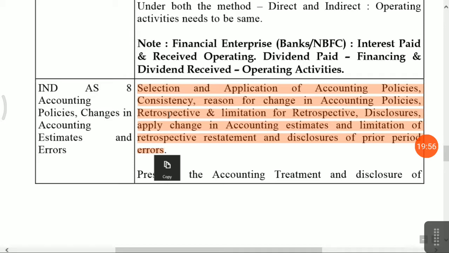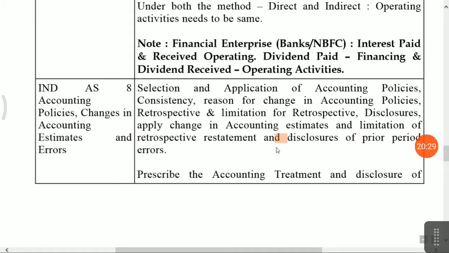Friends, it is not easy to apply retrospectively to give the effect of any change in accounting policy, because there is a major impact on our previous year profits and various legal compliances for retrospective presentation of any financial statement. So you have to be careful with any retrospective application. Disclosure: yes, you have to disclose all your accounting policies, that is significant accounting policies and notes to accounts. And disclosure of prior period errors you have to disclose.